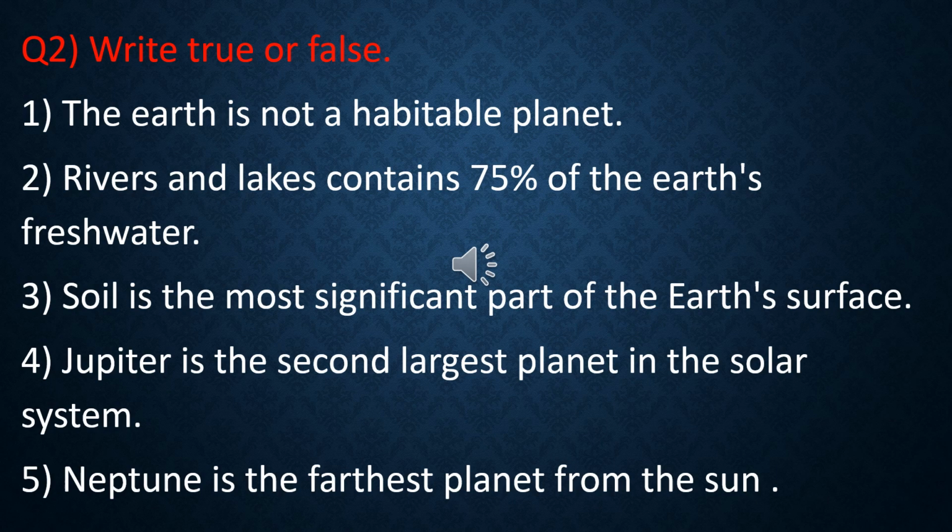Number 4, Jupiter is the second largest planet in the solar system. Answer of this you can find out by seeing the picture. Which is the largest planet in the picture? You can easily find out whether it is true or false. Number 5, Neptune is the farthest planet from the Sun. So I already told you which is the farthest, which is the closest, at which number which planet stands. You have to find out the correct answer.